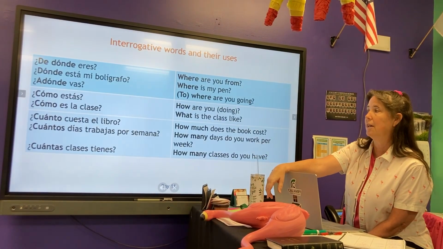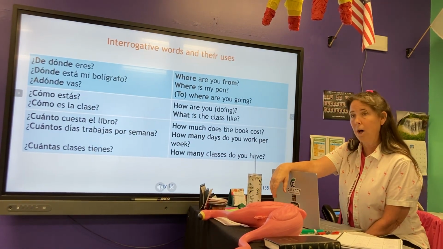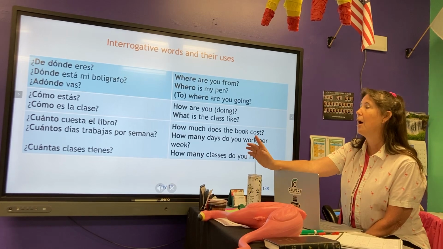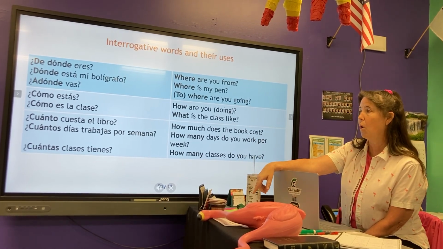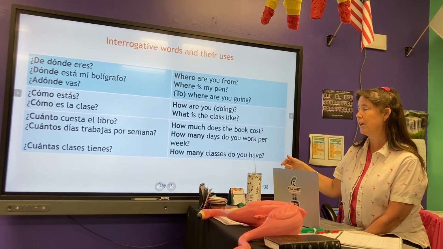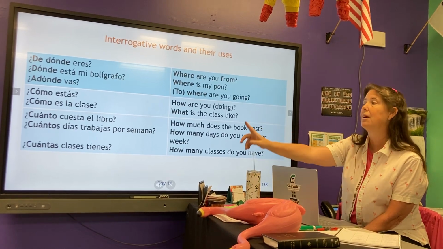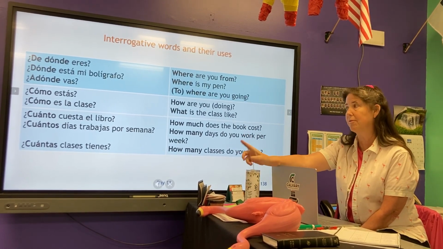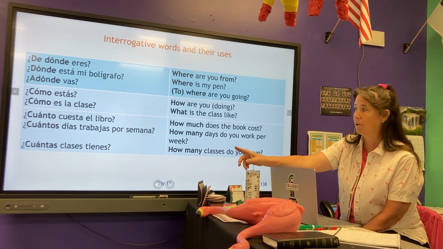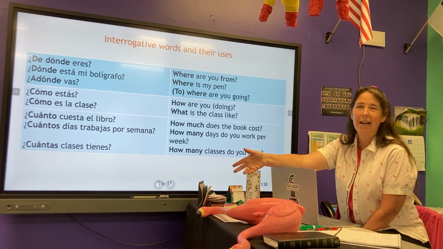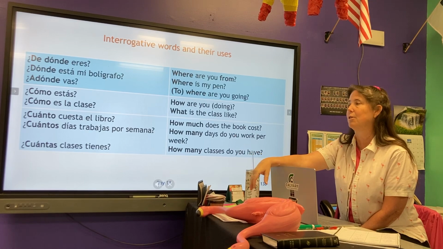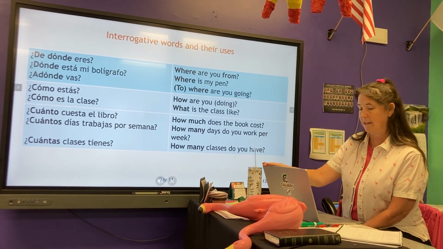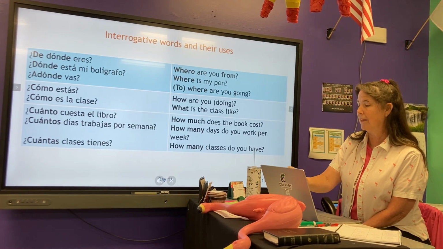Okay, cuánto then, and cuántos, refers to quantity. Okay, so it's got the T in it like quantity, so not cuándo. How much does something cost? You would use cuánto, but if you're talking about something plural, how many of something, you do need to make it plural because it follows your rules that things always have to agree, singular and plural. Notice it does have two forms. It's considered an adjective. Even though in this case it's an interrogative word, it's going to follow those rules for masculine and feminine as well. So this is all in your book.